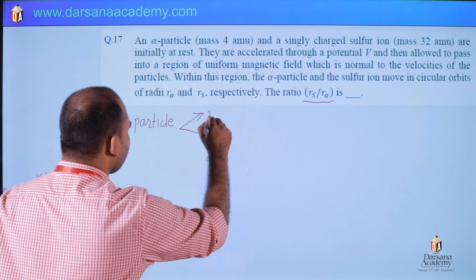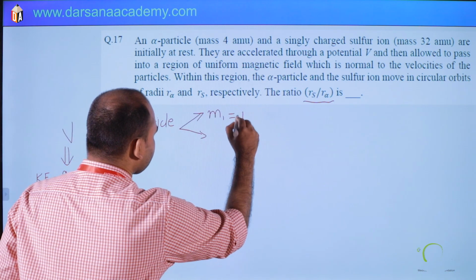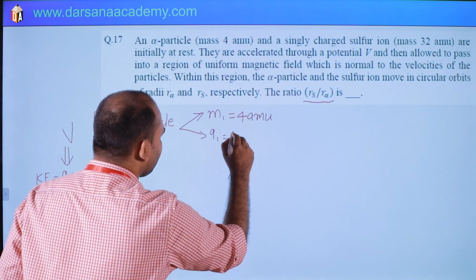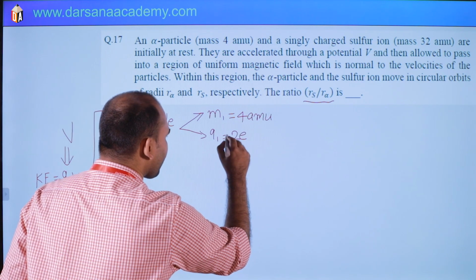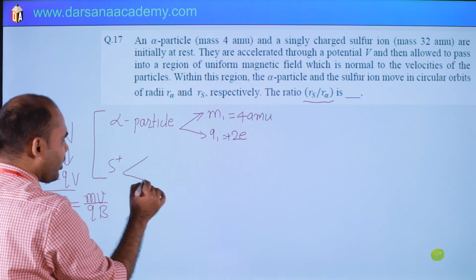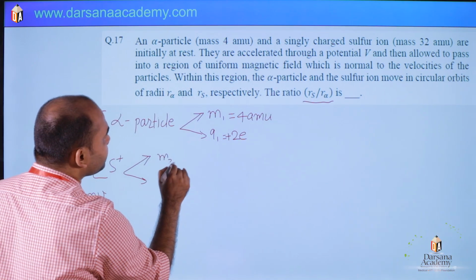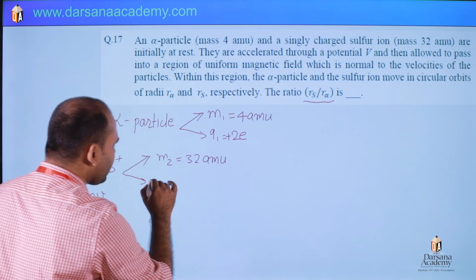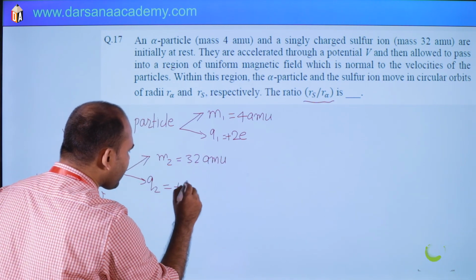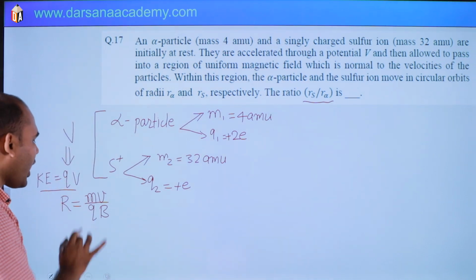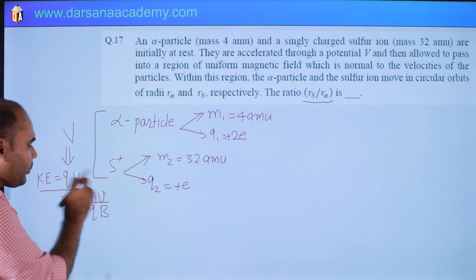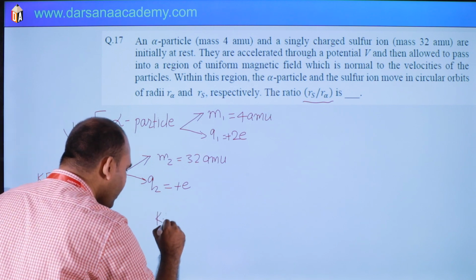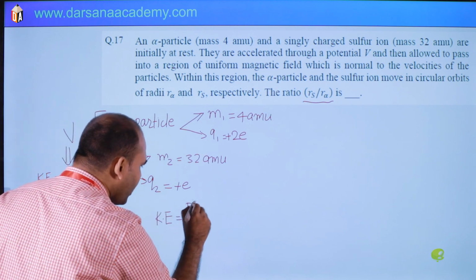Mass is 4 AMU and charge q1 is plus 2e. Here mass m2 is 32 AMU, and charge q2 is plus e. So see, r is mv by qB. So how to find mv? We know that kinetic energy K is p square by 2m.